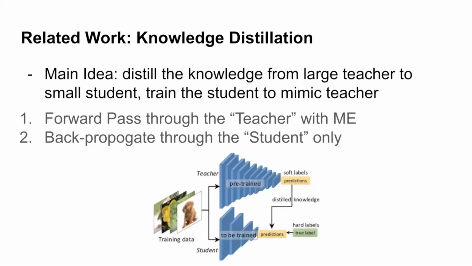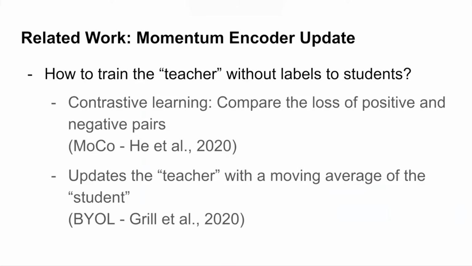One important related work is knowledge distillation. The main idea is to distill the knowledge from a large teacher to a small student and train the student to mimic the teacher. We forward pass through the teacher network with a momentum encoder and backpropagate through the student only. Another important related work is how the teacher network is updated during training. The teacher network is updated through a momentum encoder, which is an exponential moving average of the parameters of the student network.